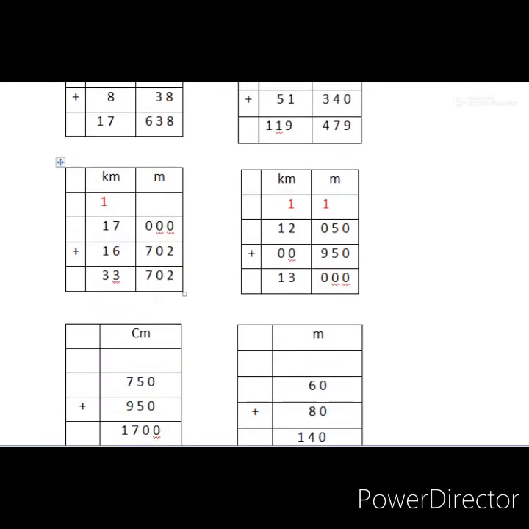Now the next question is F. Question number 6. 12 kilometer 50 meter plus 950 meter. In question E, the first number had only kilometer, and meter was not given. But here in the first number, 2 parts are given, kilometer and meter, that is 12 kilometer and 50 meter.